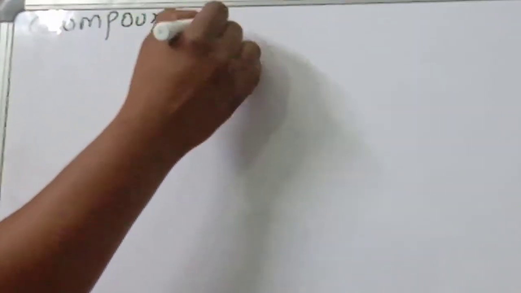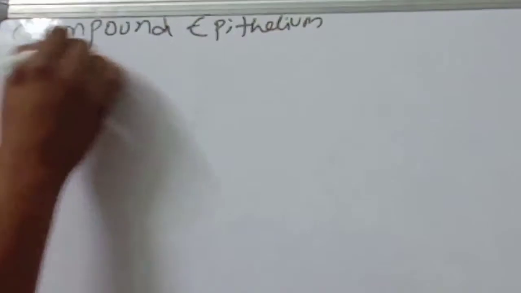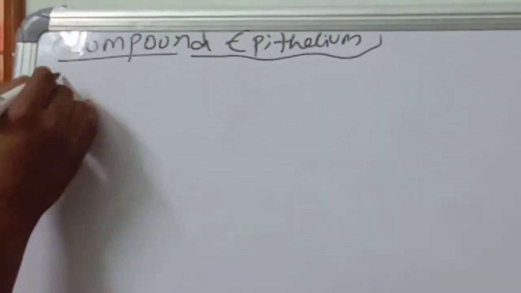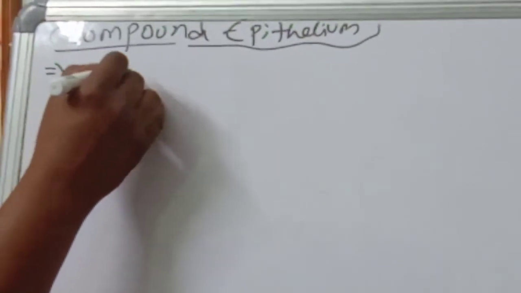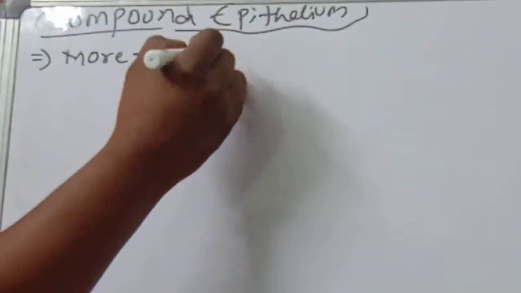Compound epithelium is made of more than one layer.